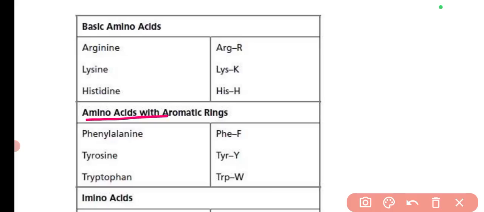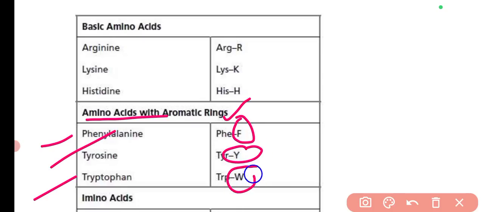Then there are amino acids with aromatic rings. This is very important. These questions have been asked on examples of aromatic amino acids. So phenylalanine, tyrosine, tryptophan. For phenylalanine, F is the symbol, for tyrosine Y is the symbol, for tryptophan W is the symbol. This question was asked recently in one of the exams, for the symbol of tryptophan, which is W. So you can remember this.